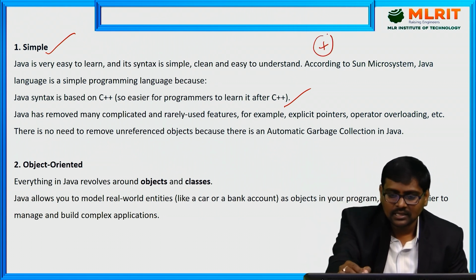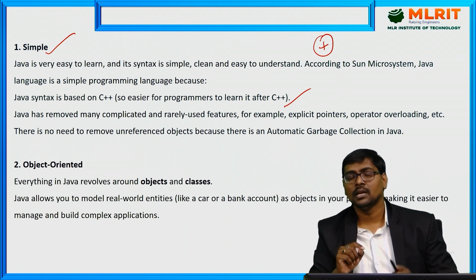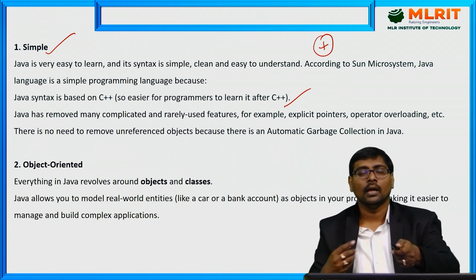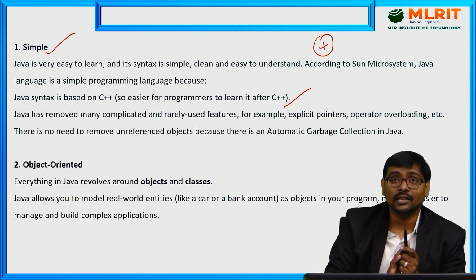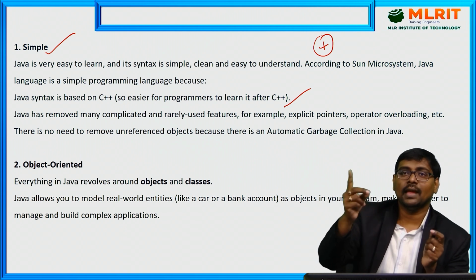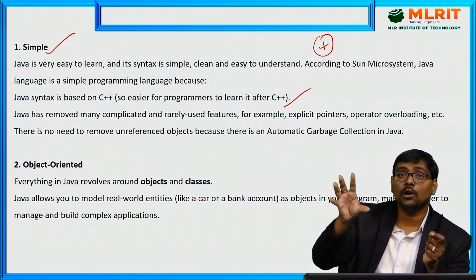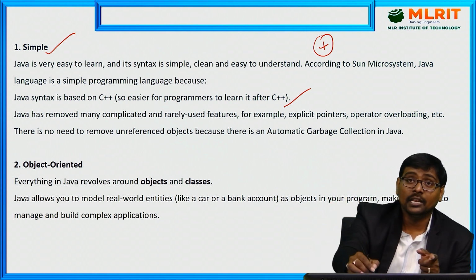What does this mean? Suppose I give the symbol plus. What is the use of plus? Plus is used for addition. But I said that plus is used for concatenation. The same plus acts in two different ways. Such difficult concepts are removed in Java.